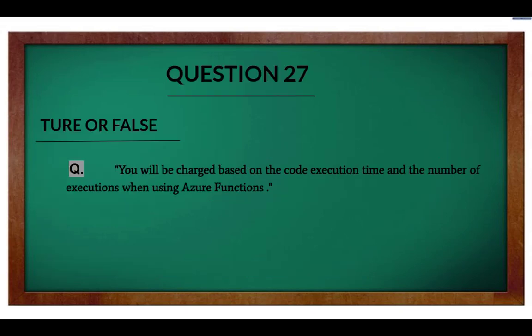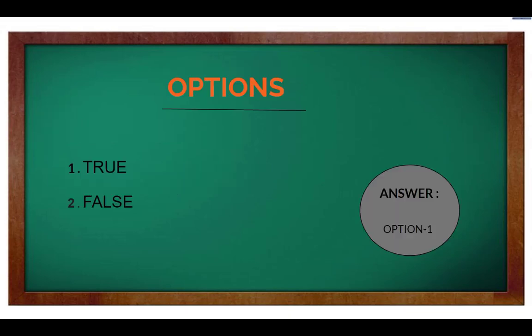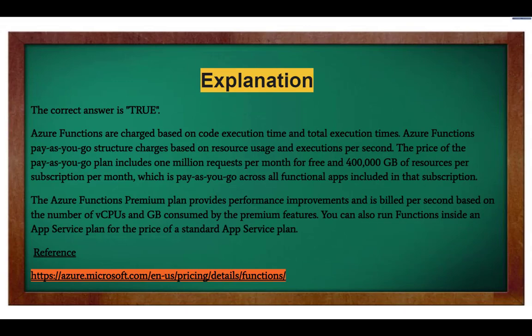Question 27. True or false? You will be charged based on the code execution time and the number of executions when using Azure Functions. Now here are the options. Option 1. True. Option 2. False. And the right answer is Option 1. Explanation. The correct answer is true.